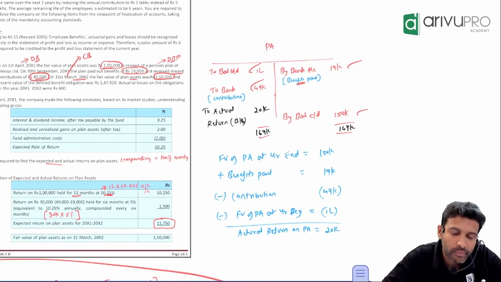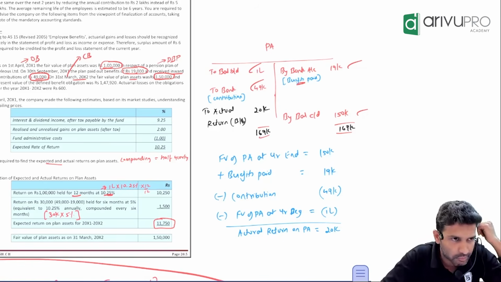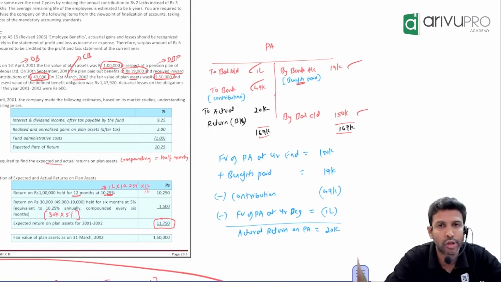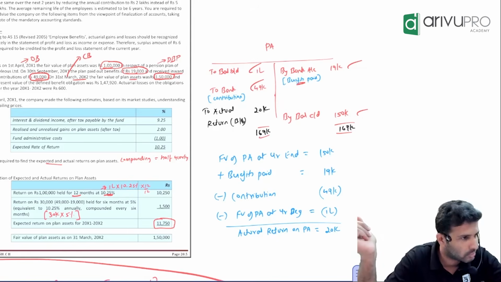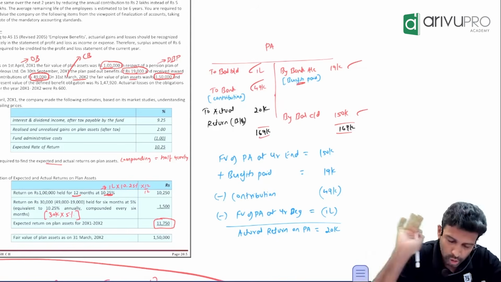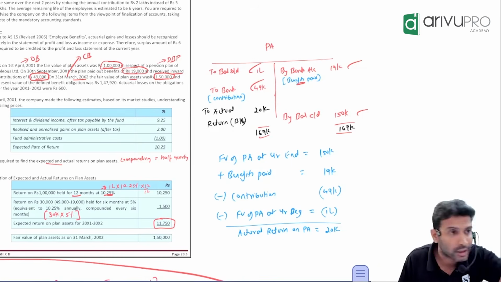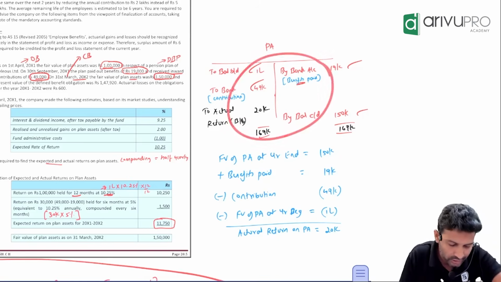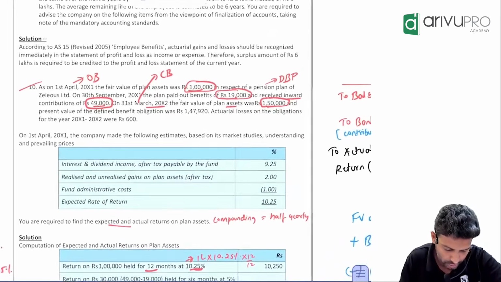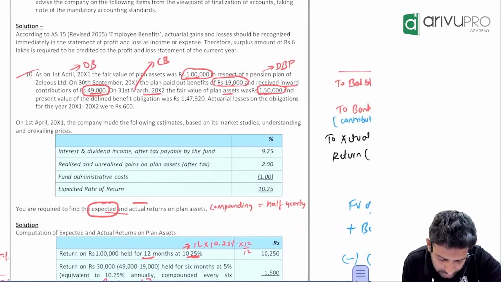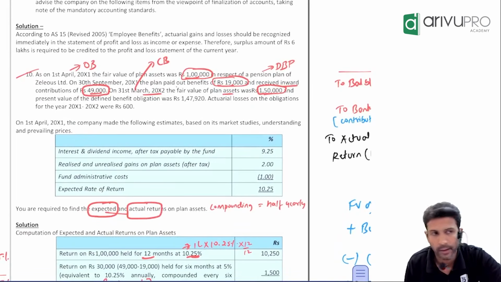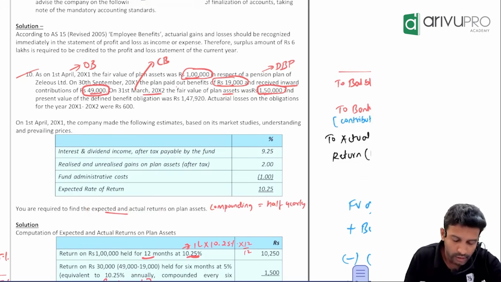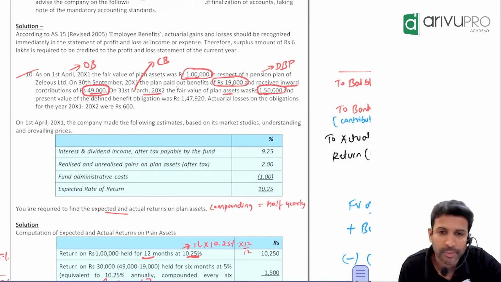Sir, when we are making an investment, we will have certain expectation. Our expectation and actual should be same, or it may not, because assumptions can change. So two things they will ask here. One, actual return on plan assets, which is this. One more thing they will also ask is expected return. You need to find the expected return as well as actual return. Actual return we have already done. Now we just simply need to know how to calculate expected return.